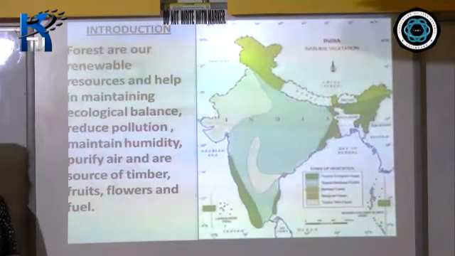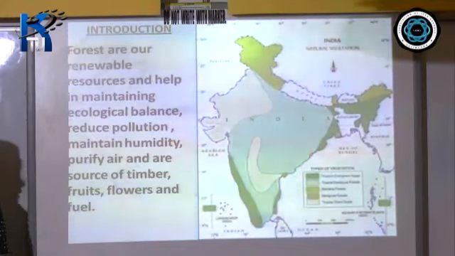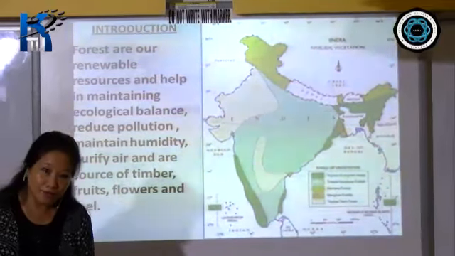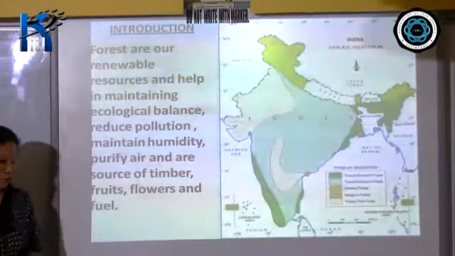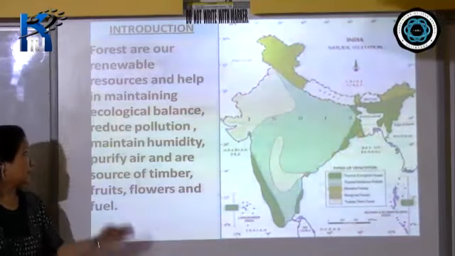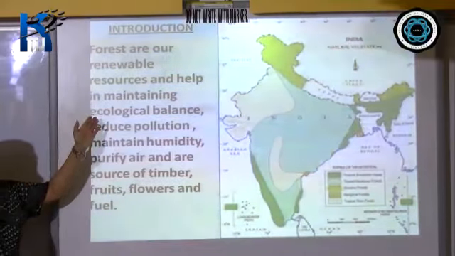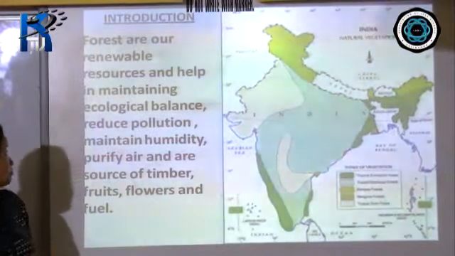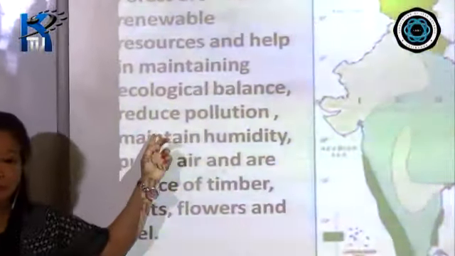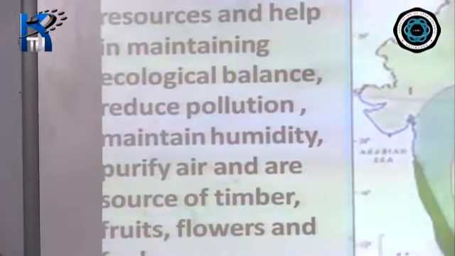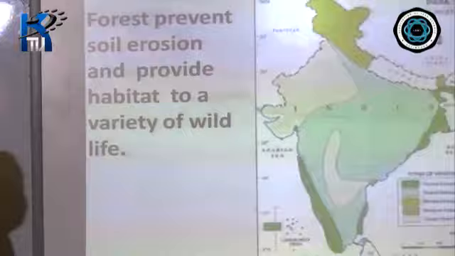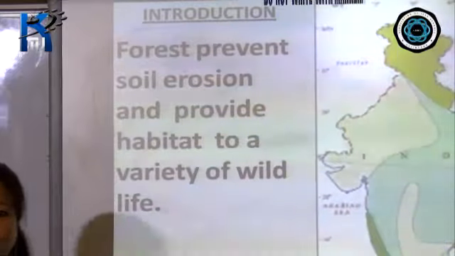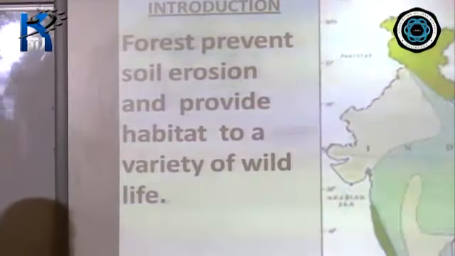They reduce pollution, maintain humidity, purify air, and are the source of timber, fruits, flowers, medicines and herbs. Very importantly, they maintain the ecological balance and help in the reduction of pollution, which we all face as a problem. Forests also help in the prevention of soil erosion and the conservation of soil.